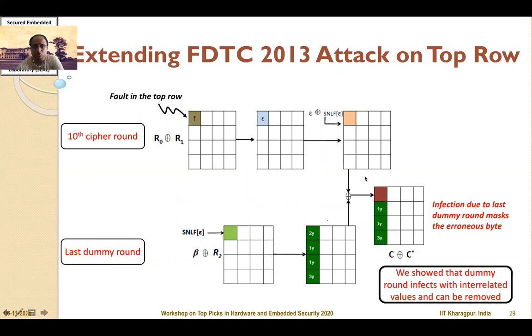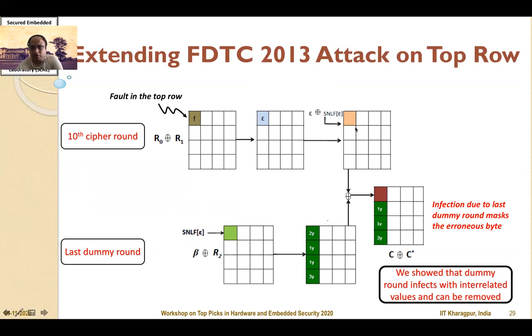Again, let us look back at our attack slide. If the fault is now in the top row, the vector, as I mentioned previously, is alpha 1, alpha 2, alpha 3, and alpha 4. But because of the discussion we have just considered, we see that alpha 1, alpha 2, alpha 3, and alpha 4 are not really random, but there is an interrelation between them.